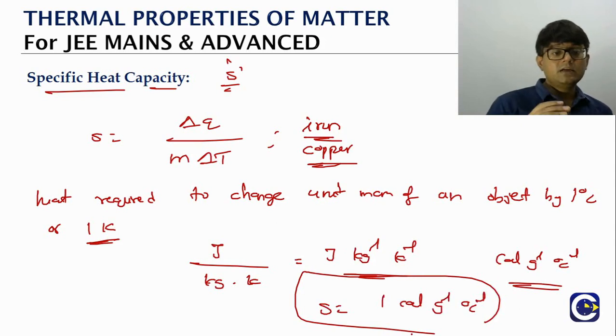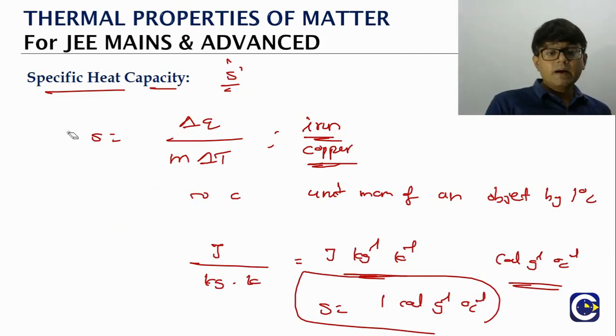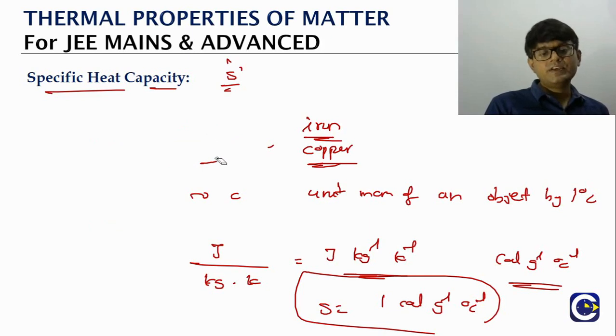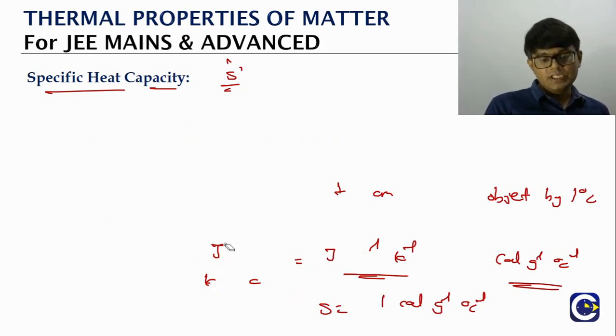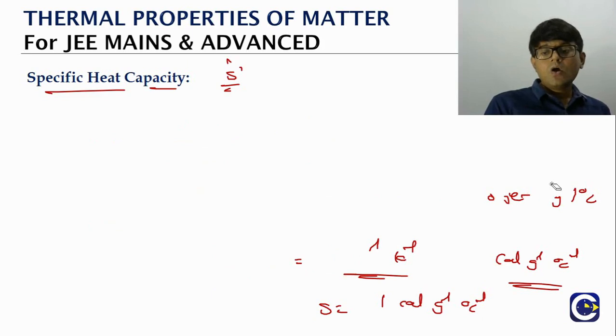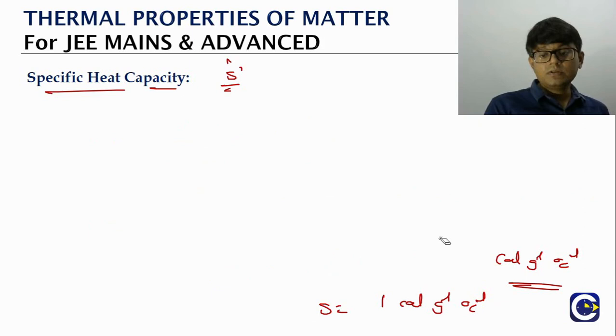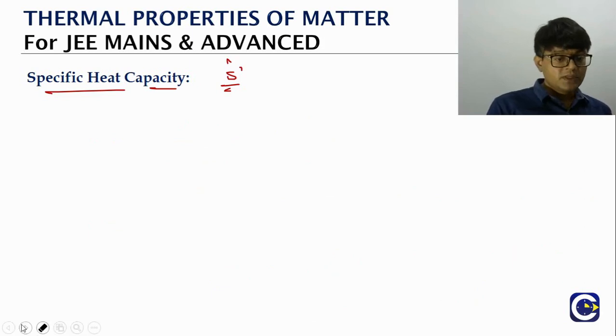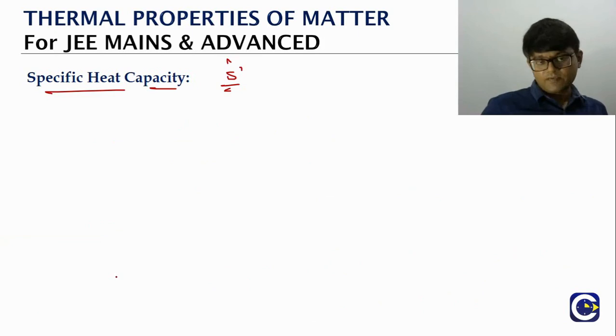Now for solids and liquids, specific heat capacity is just going to be a property of the material. But for the gases, what we see is the specific heat capacity value will change based on what kind of process the gas is undergoing. About this we will be learning in detail when we go to thermodynamics as well as the kinetic theory of gases.